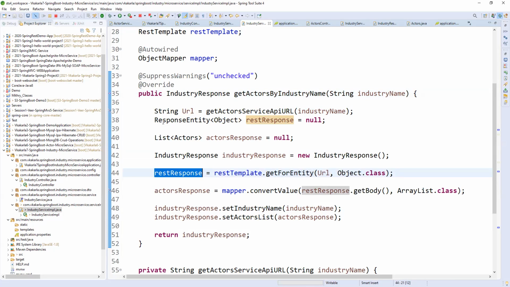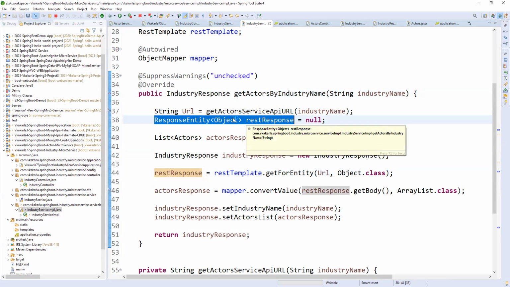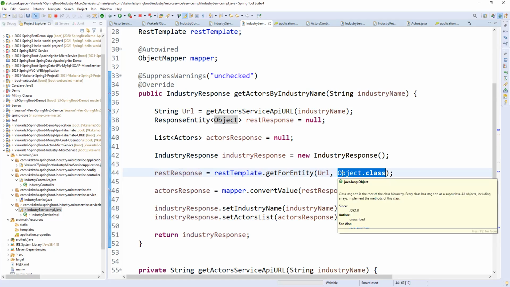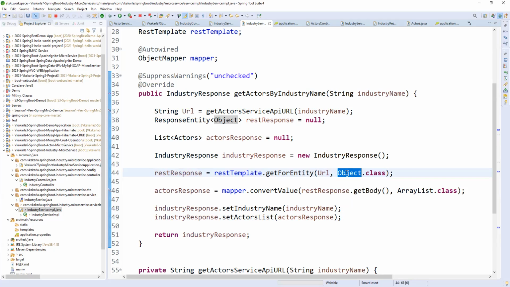What is this response? It is a response entity by default. A REST service will always give a response entity, but we don't know what objects will be inside it. Whether it is a map, a list, or a normal object, everything comes under response as object type. So here I am getting an object of response entity.